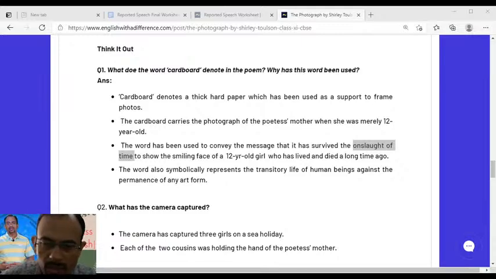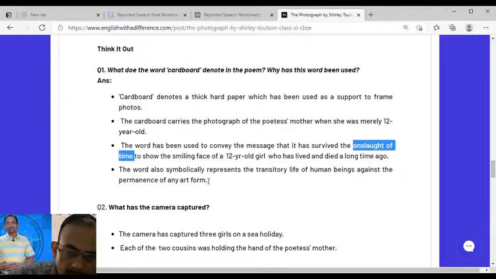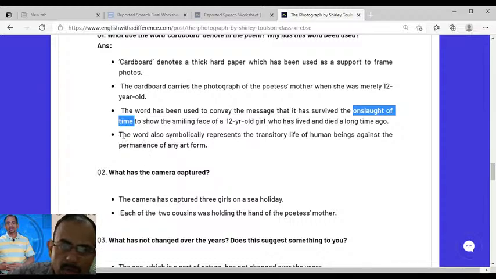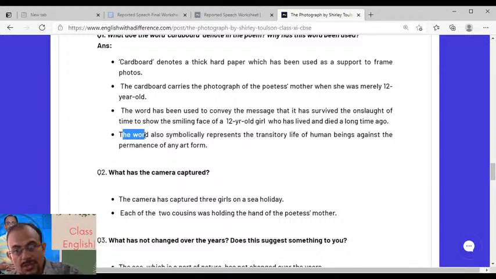I'll see later on. Okay, so next is, you see, the word cardboard symbolically represents the transitory life of human beings against the permanence of any art form, right? Any art form, be it performing art or visual art, it can be any kind of art form that is permanent against the transience of human life.